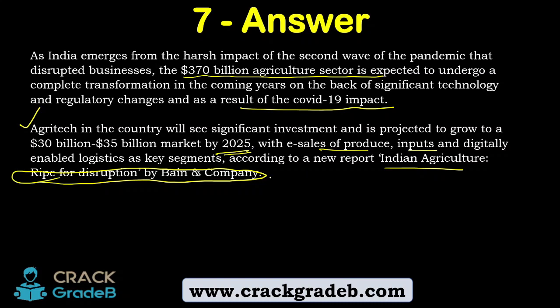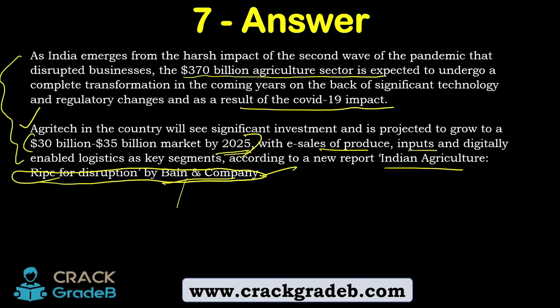Where is Bain and Company located, or who is the president, is not important because this is a private company. What is important is what they have said. This is again important for your descriptive answers. When you write something about agriculture, you can mention that as per the report by Bain and Company, the agri-tech sector is projected to grow into a 30 to 35 billion market by 2025. This is again a step towards doubling the farmer income, which the report is telling about.